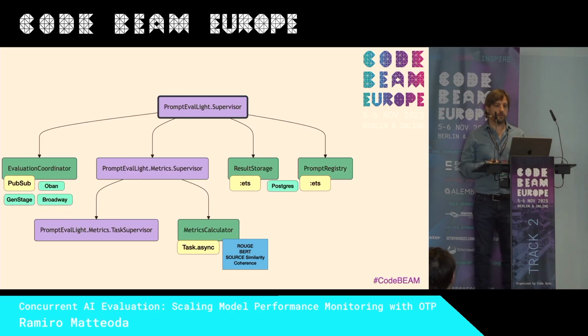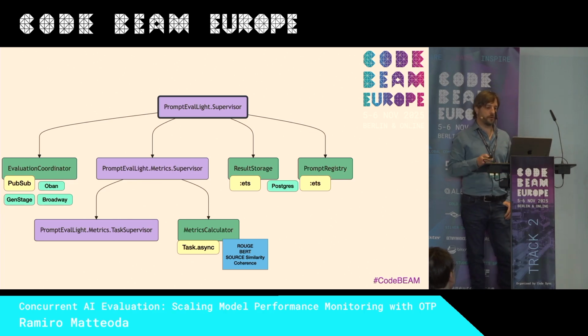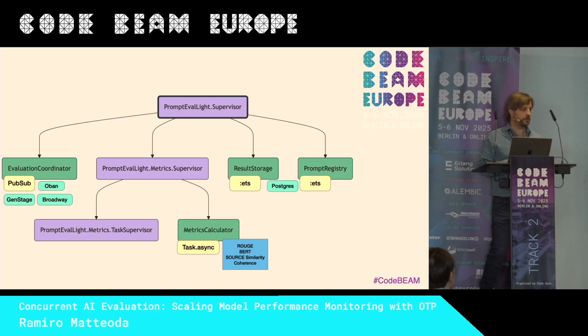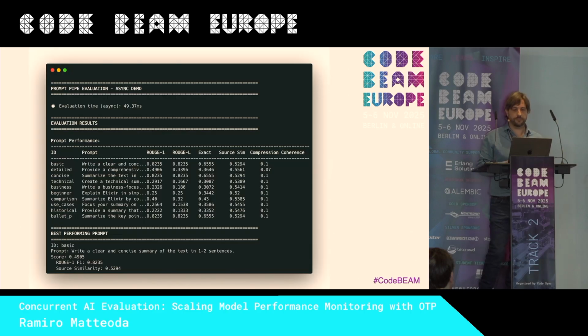And we also have other libraries or very good things, like we can use Postgres for the database, or if we want to coordinate better with more back pressure, we have Broadway, we have Oban, we have GenStage. There are a lot of things we can use for this.